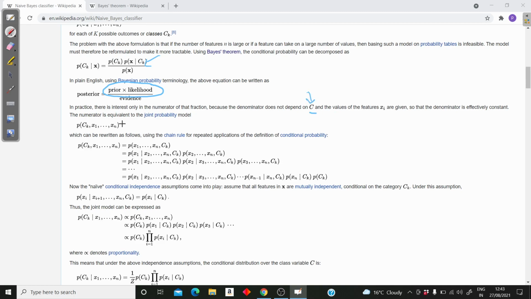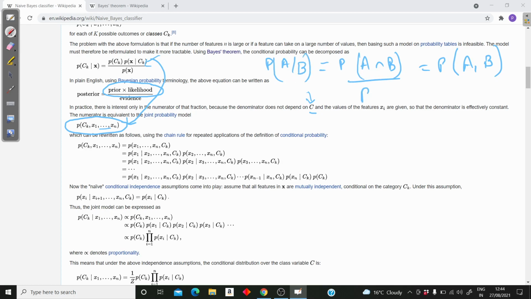So the numerator, as I said, from the conditional definition that I just wrote, we can write it like this. It's like probability of a intersection b, or we are writing as probability of a given b. Correct? So from just the definition, a given b is given by this thing.